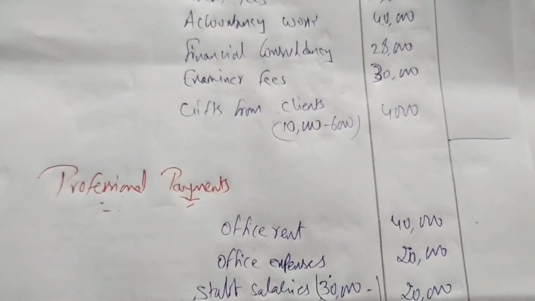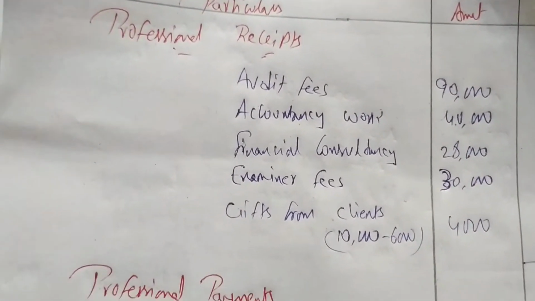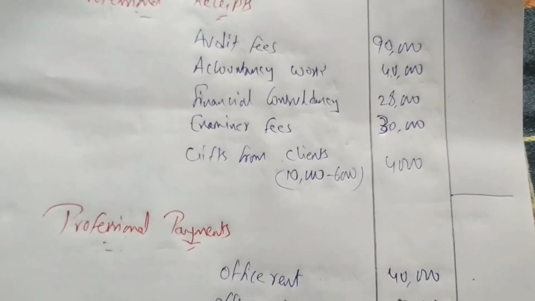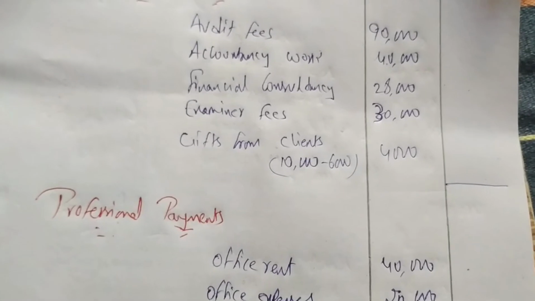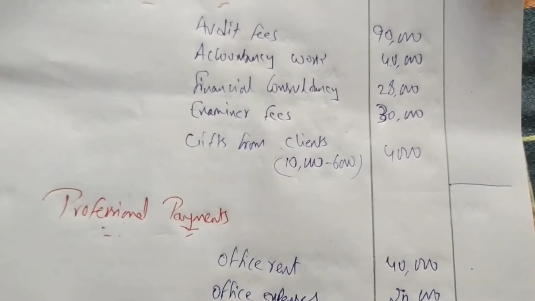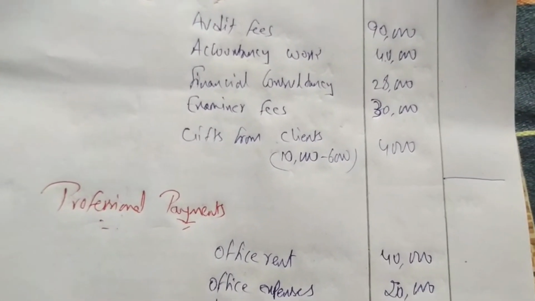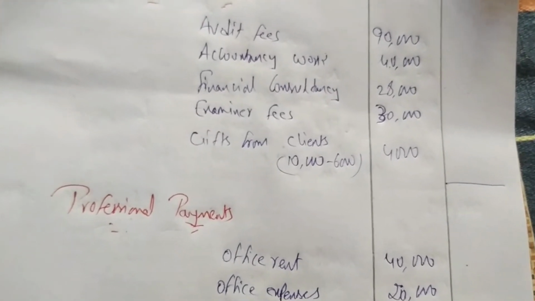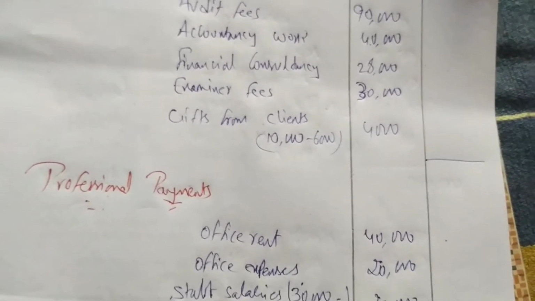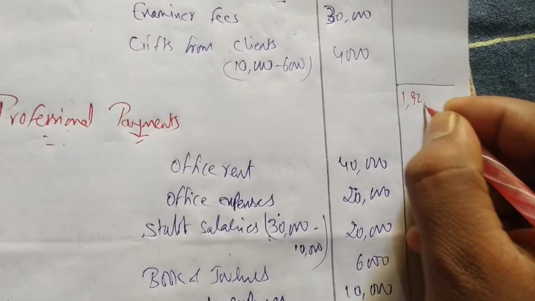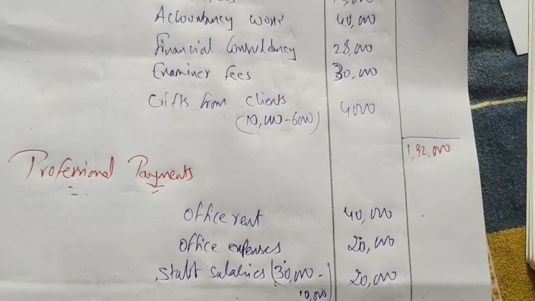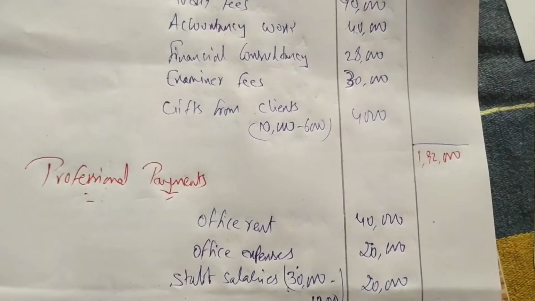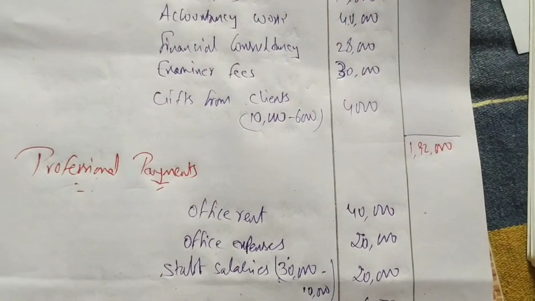So we have written all the items. Now we'll do the totals, the addition of receipts, then we'll do the expenses, the payment total. So first we are having audit fees 90,000. 90 plus 40 plus 28,000 plus 30,000 plus 4,000, 1,92,000 is the total of receipts. Let us check one more time: 90,000 plus 40,000 plus 28,000 plus 30,000 plus 4,000, 1,92,000.